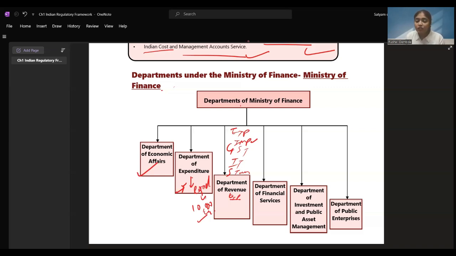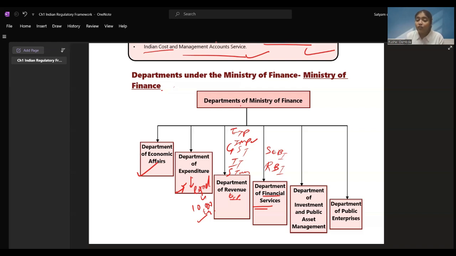Then the Department of Financial Services, for the banks, and all regulations have been provided. RBI is there. RBI comes under the Department of Financial Services, right? Then your stock market, your SEBI, where the stocks are exchanged, that also comes under the Department of Financial Services.